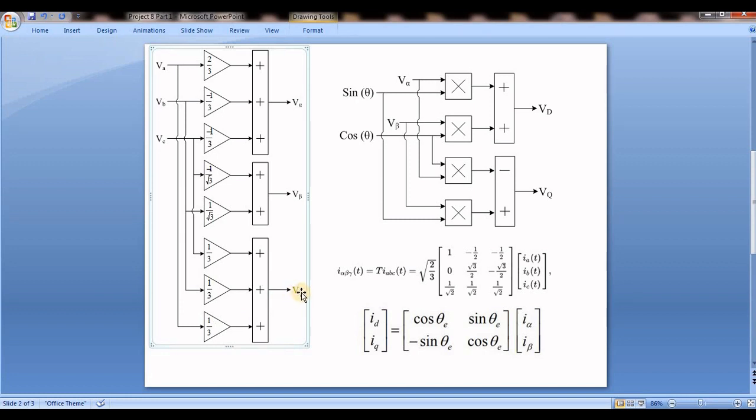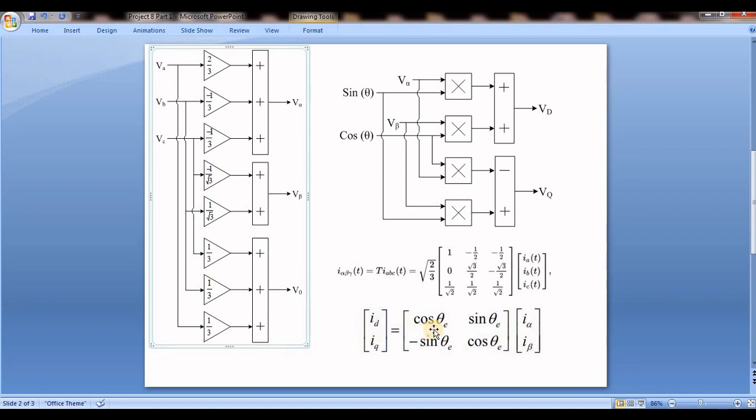I mean this is the steady state. At the steady state it is 0, or in balancing voltages, balancing of VA, VB, VC, it will be 0. If I take unbalanced here, it will have an oscillating component, not exactly 0. And see here V alpha into sine theta plus V beta into cos theta is my VD.